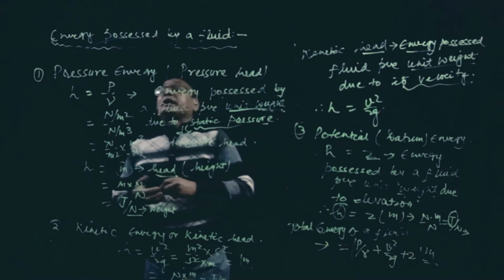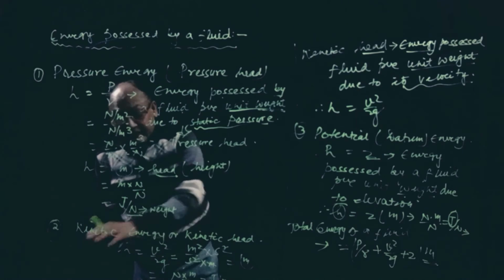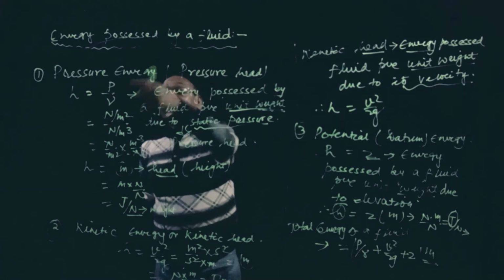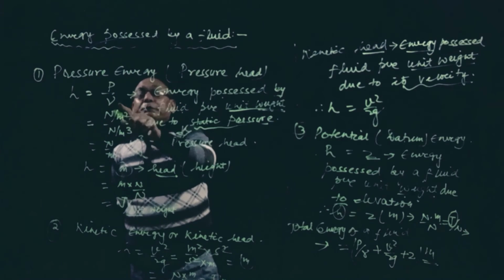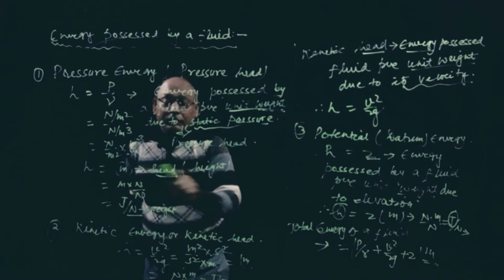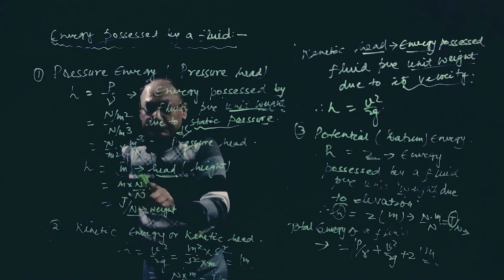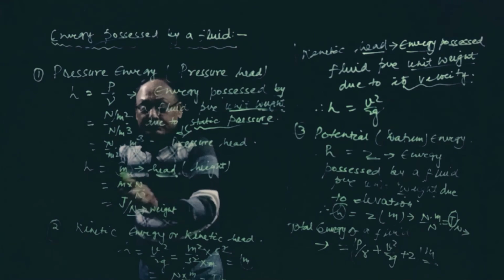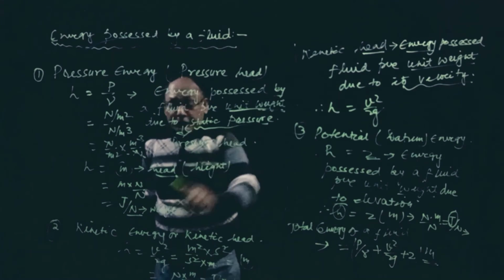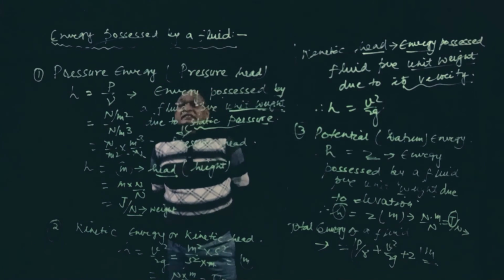So let us sum up what we have studied in this session. Energy possessed by fluid: there are 3 types, pressure energy, kinetic energy, and potential energy. Energy is also called head because it can be expressed in meter, since H is equal to P by gamma, and putting the units we get meter only. Meter is height or head. That is why this energy can be called a head. How is this energy? If you multiply by Newton and divide by Newton, Newton meter is joule per unit weight. So energy possessed by fluid per unit weight due to static pressure is called pressure energy or pressure head.